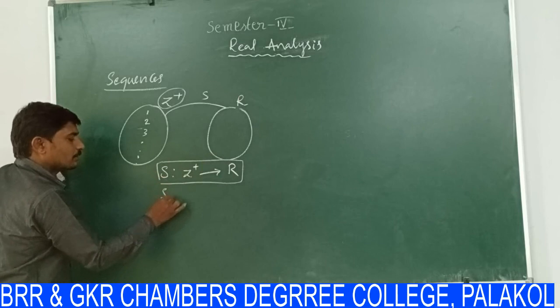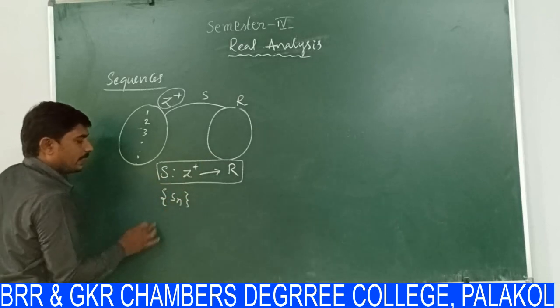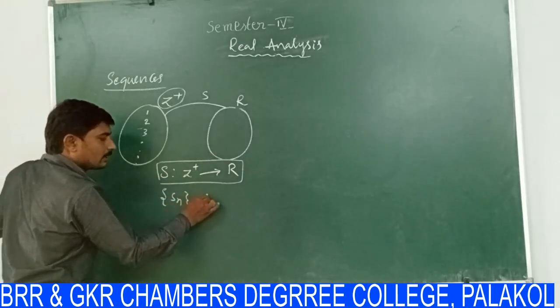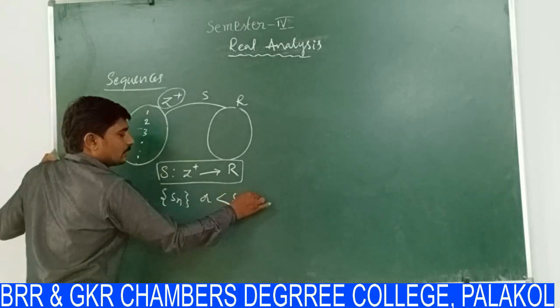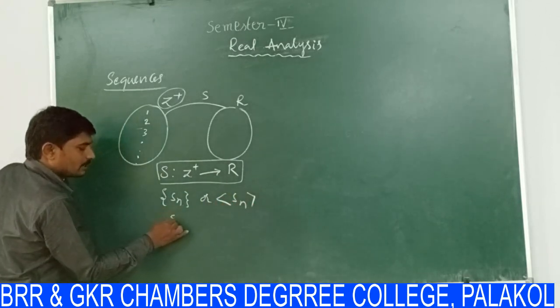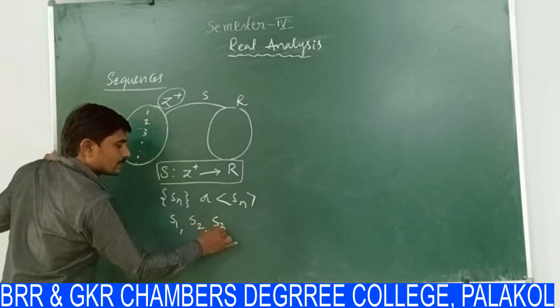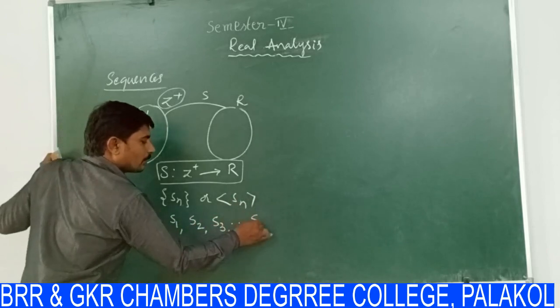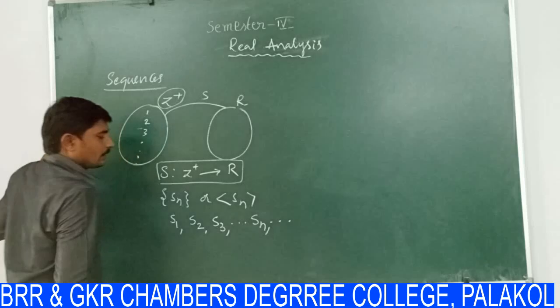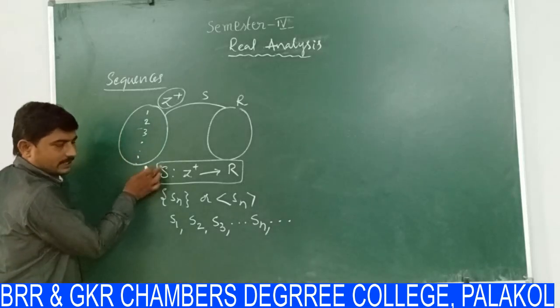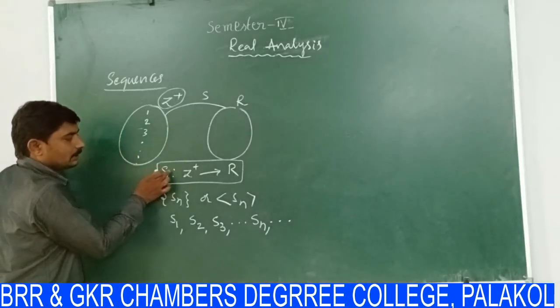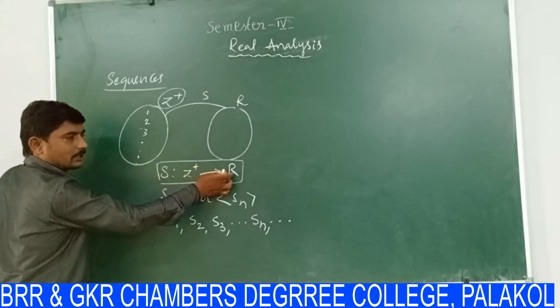The sequence is denoted by sequence Sn or with brackets, sequence {Sn}. In this sequence, the first term is denoted by S1, the second term by S2, the third term is S3 and so on. What about the nth term? Sn. So this is the representation of a sequence. It is a function defined from the set of positives to the set of real numbers.